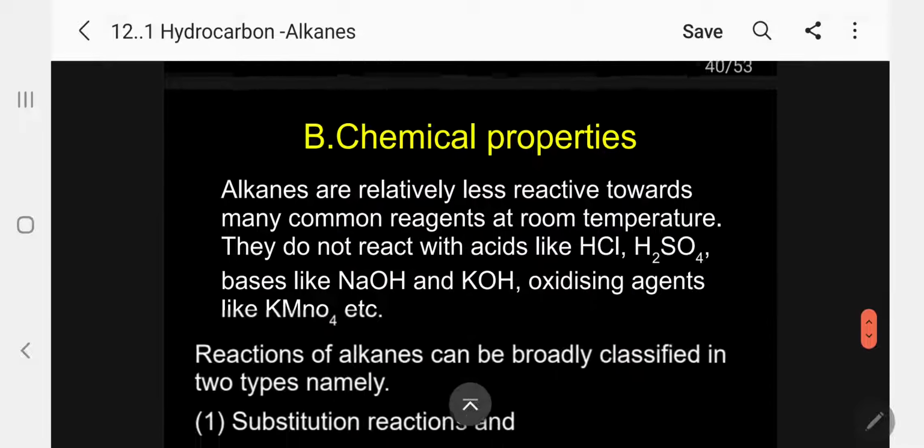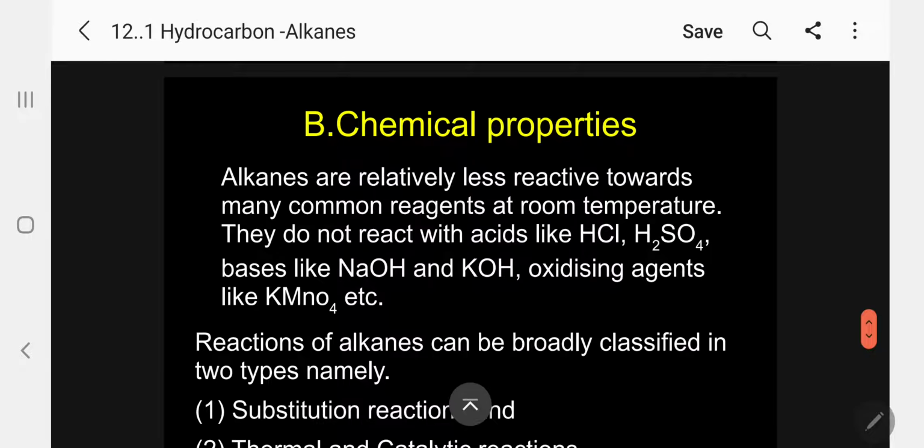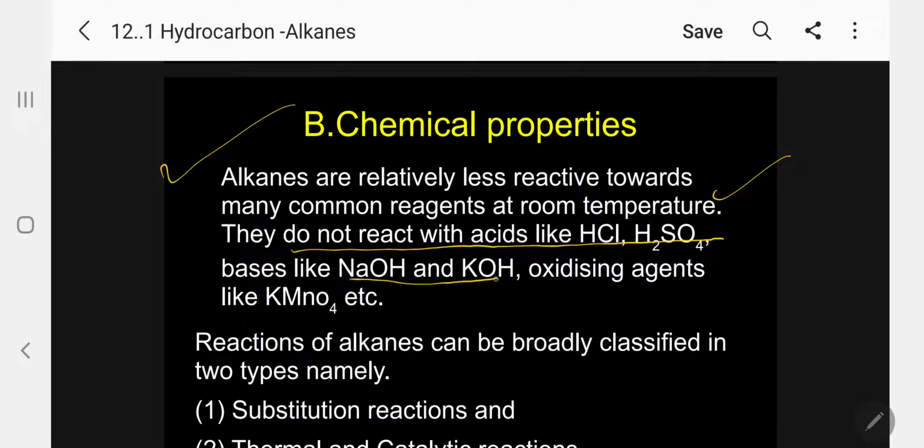So we'll come to the chemical properties. Alkanes are relatively less reactive towards many common reagents at room temperature because of the saturated carbon. They do not react normally with acids like HCl and sulfuric acid, bases like sodium hydroxide and potassium hydroxide, or oxidizing agents like potassium permanganate.